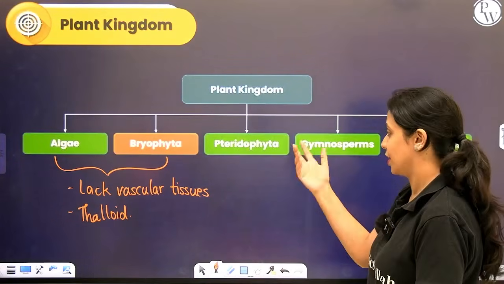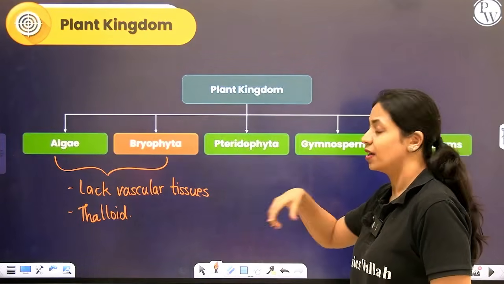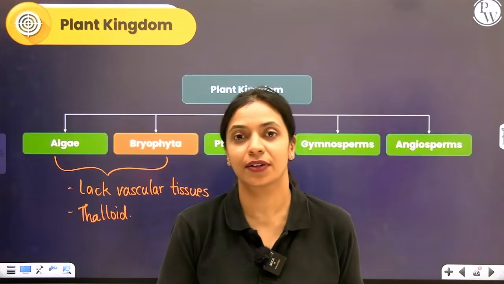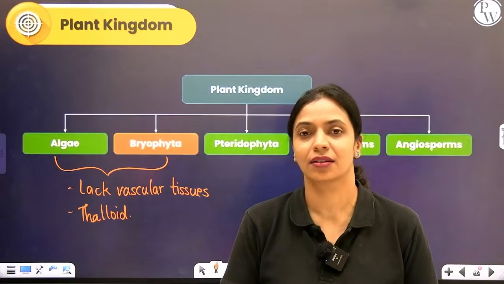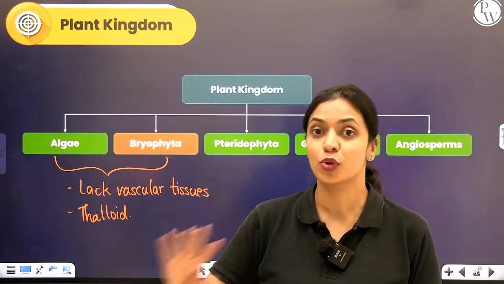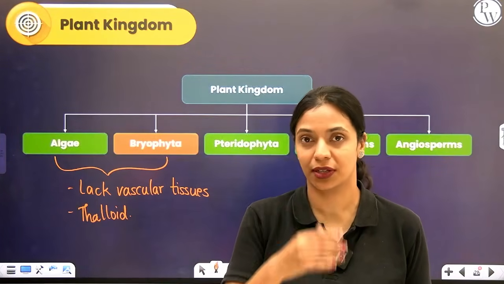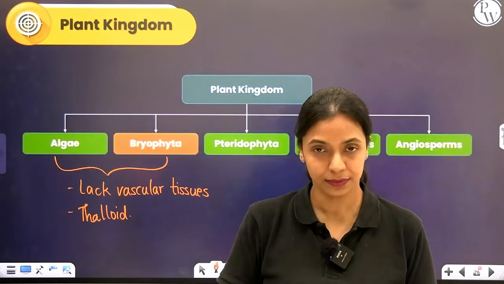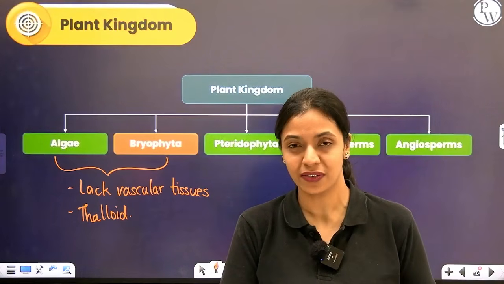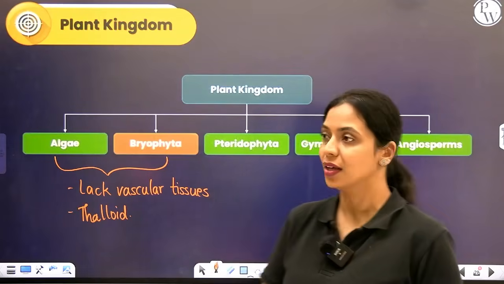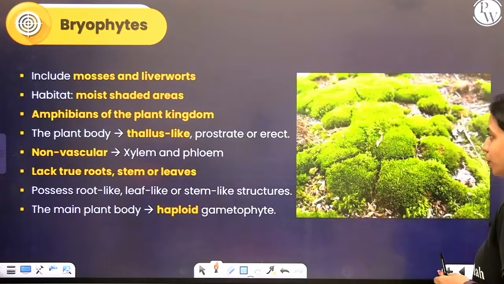So let's move on. The other advancement is that bryophytes have moved from water to land. Algae mostly you see in aquatic habitats, but bryophytes you see in terrestrial habitats, but still they need moisture and water to survive. But that's an advancement. So let's move on and learn more about bryophytes.